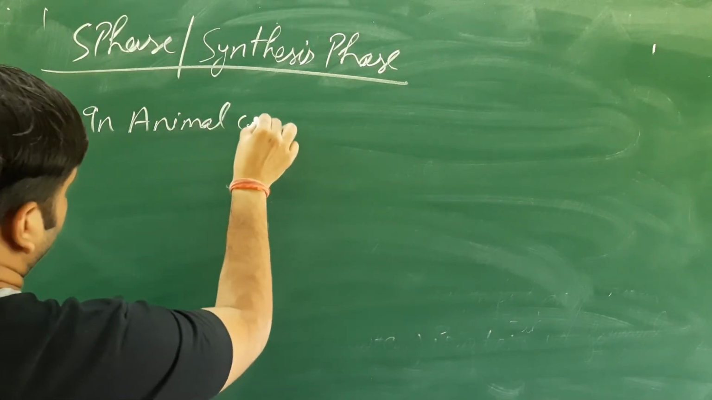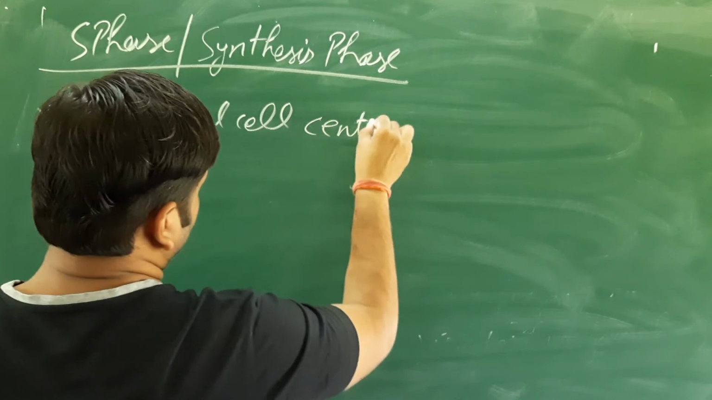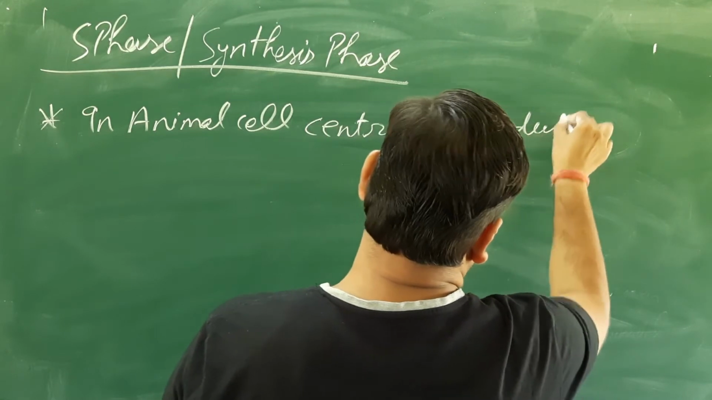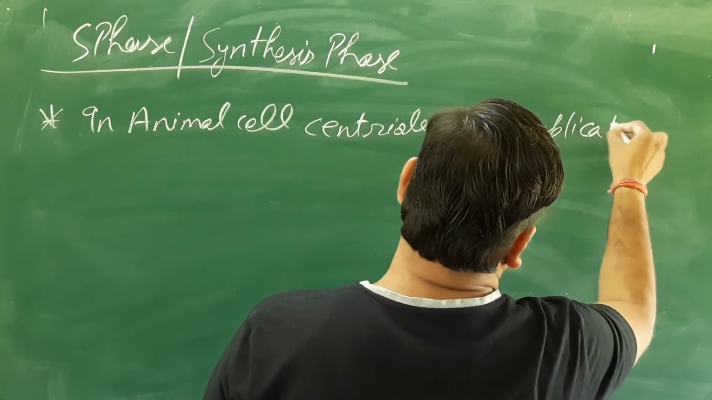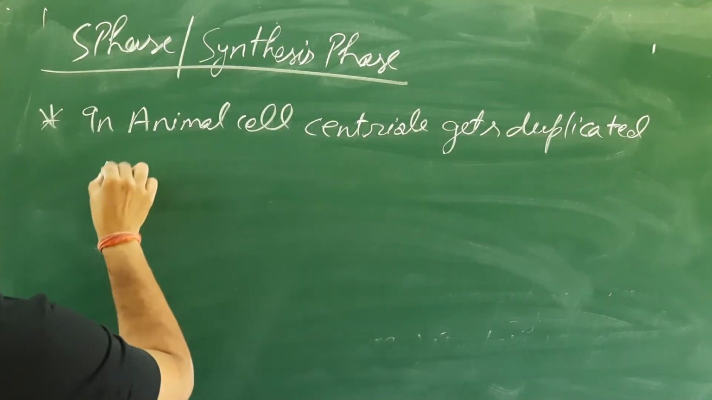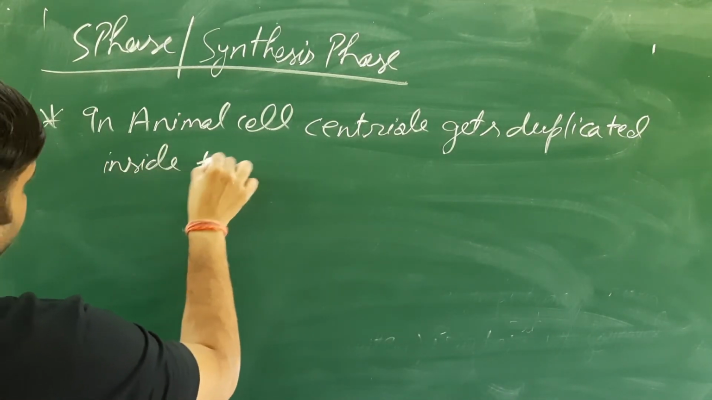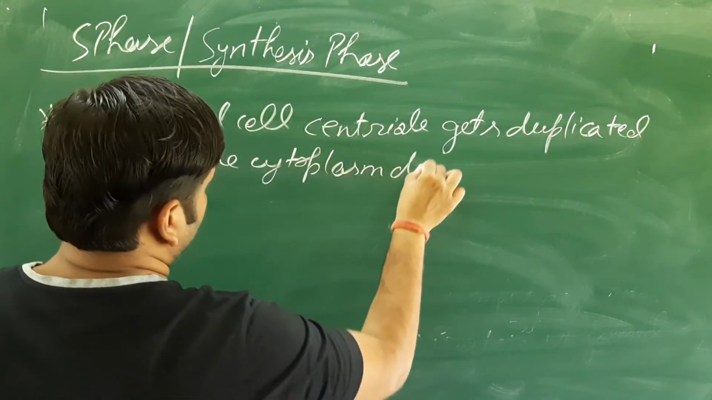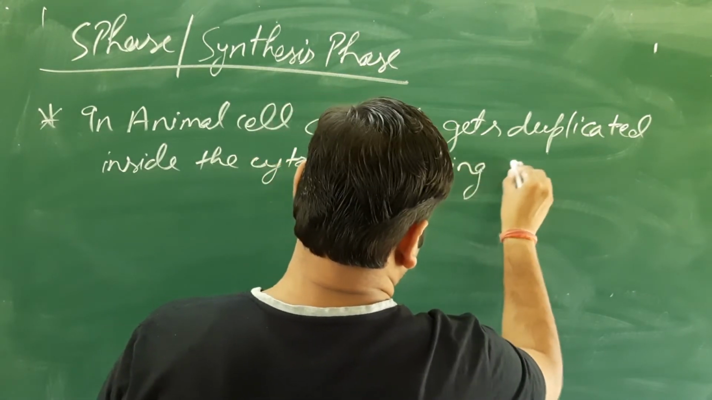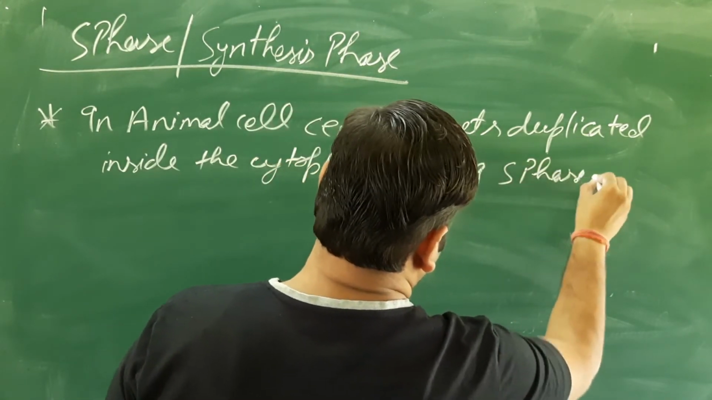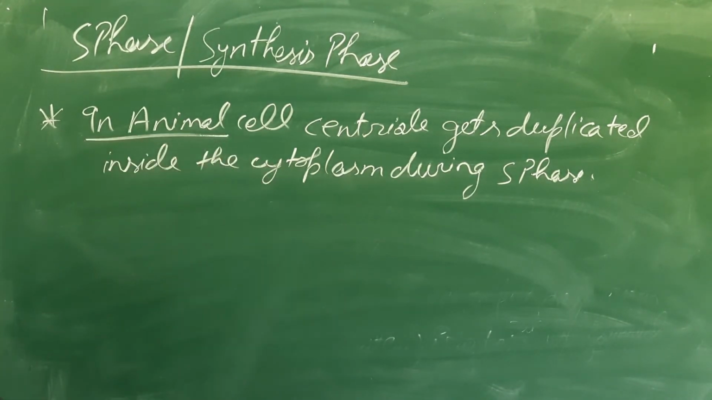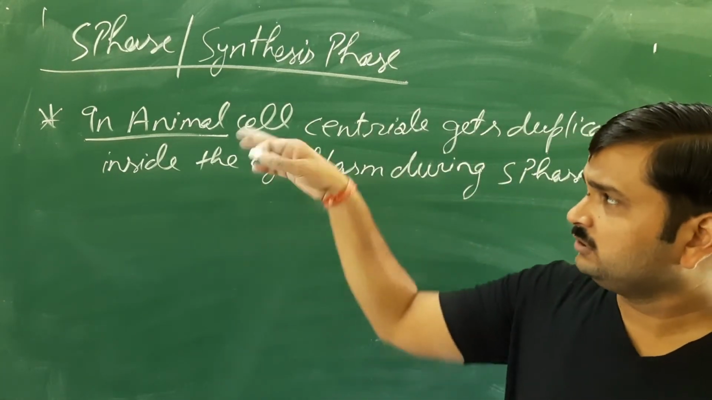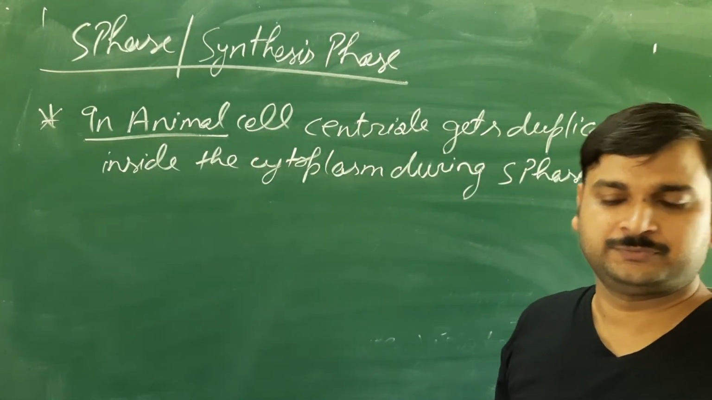In animal cell, the centriole gets duplicated inside the cytoplasm during S phase. But remember, this point is exclusively for the animal cell, because plant cells are devoid of the centriole. So all these are the events that will occur in the S phase.